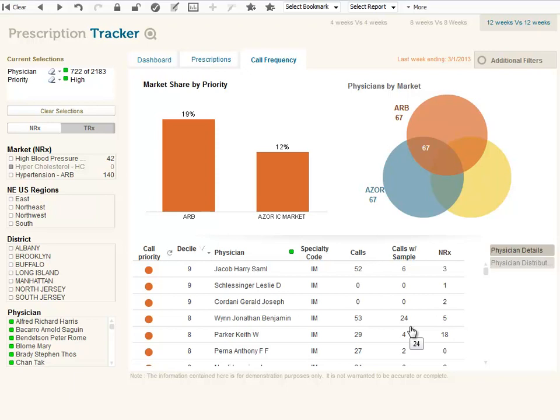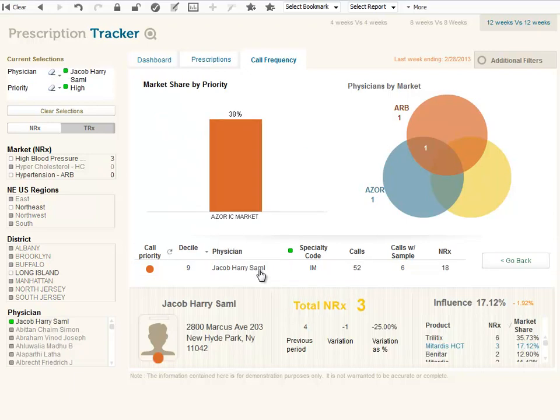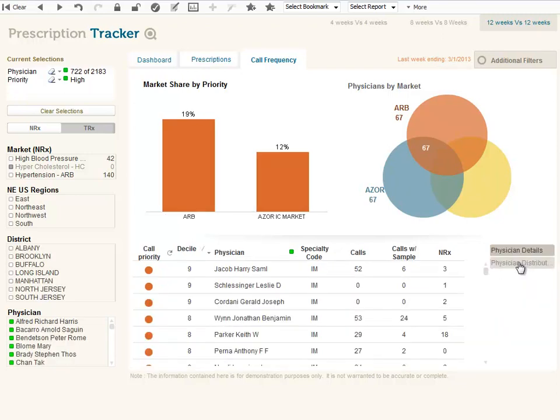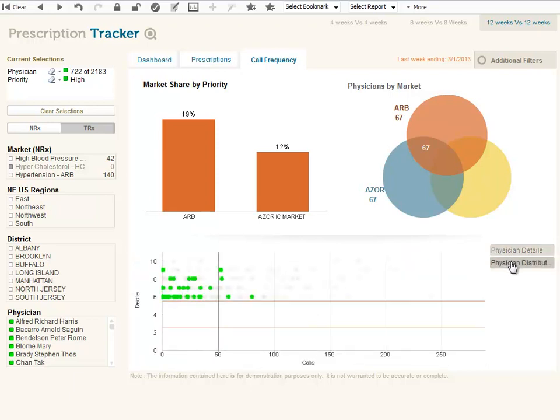Before I start calling and visiting these 67 docs, I will need to have all the information about them and about other drugs they are already prescribing. When I was looking at the previous list, I realized something weird. Some of the physicians with high deciles are not being called by us. This information is really valuable, and what I need is a report of the physicians with high decile and low number of calls. To do that, I will use the physician distribution chart to identify these physicians.